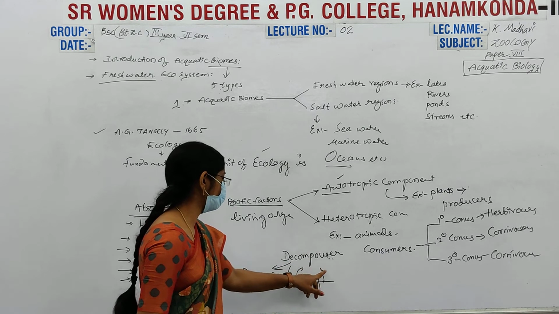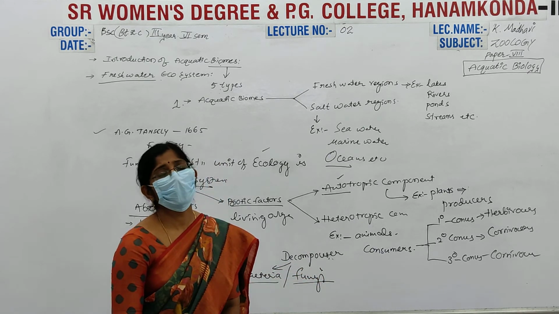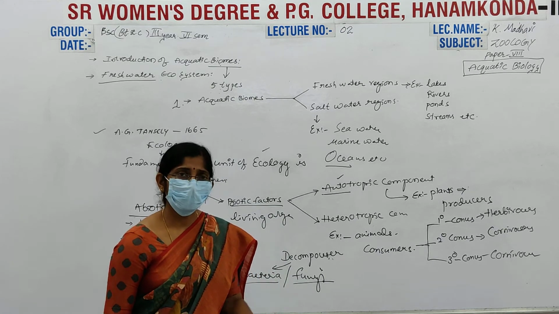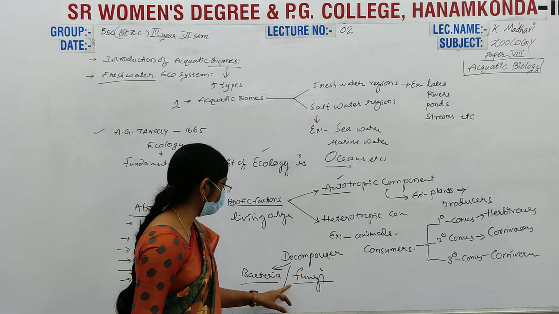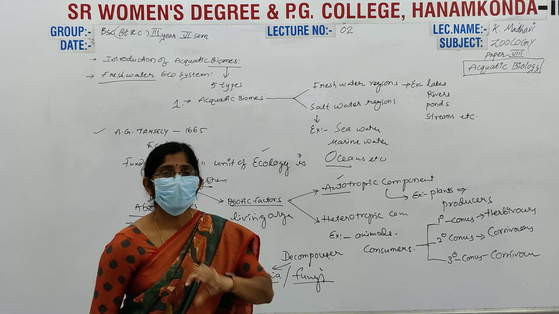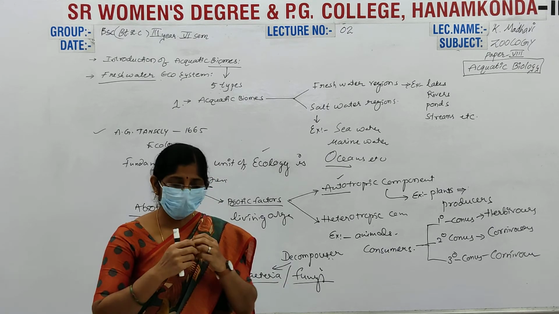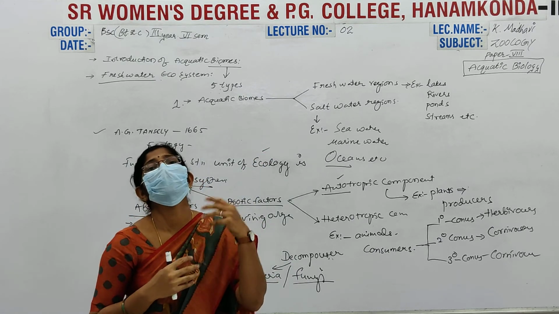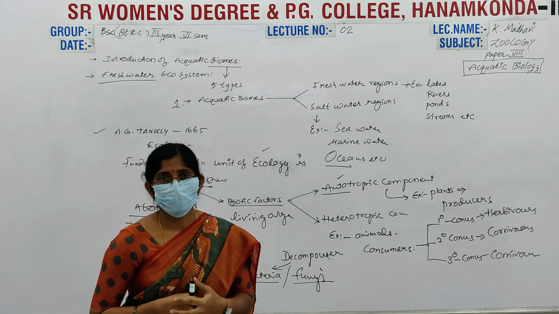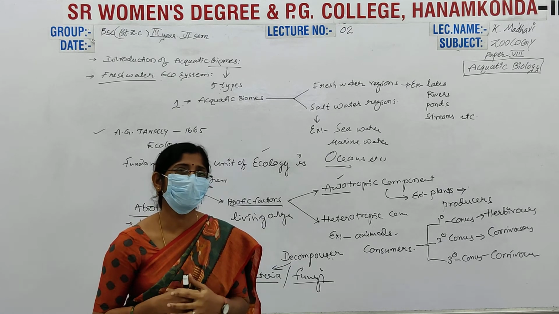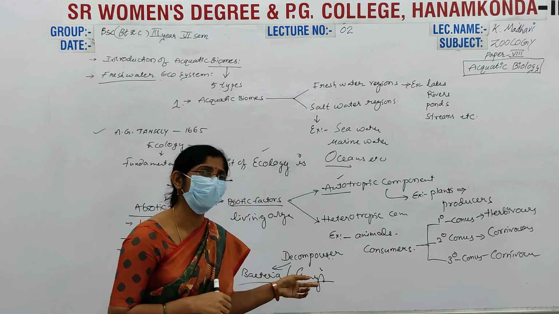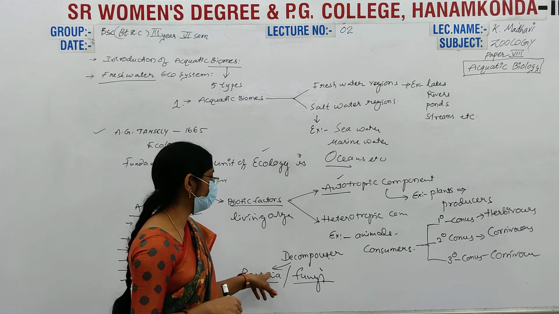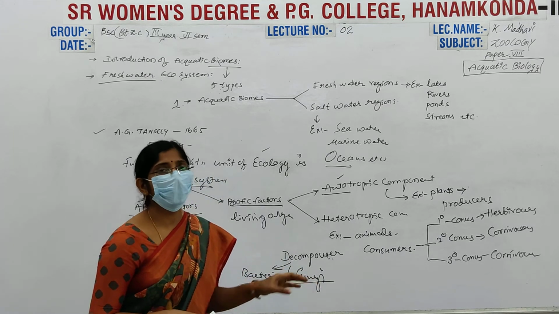When dead bodies are left on the earth, inside the earth, or inside the water, whatever it may be, they show their action on the dead bodies and decompose them. They release some inorganic substances into the air: nitrogen, phosphorus, and carbon dioxide are released into the air, along with sulfur or some sulfur smells. These are the bacteria. This is a simple ecosystem.